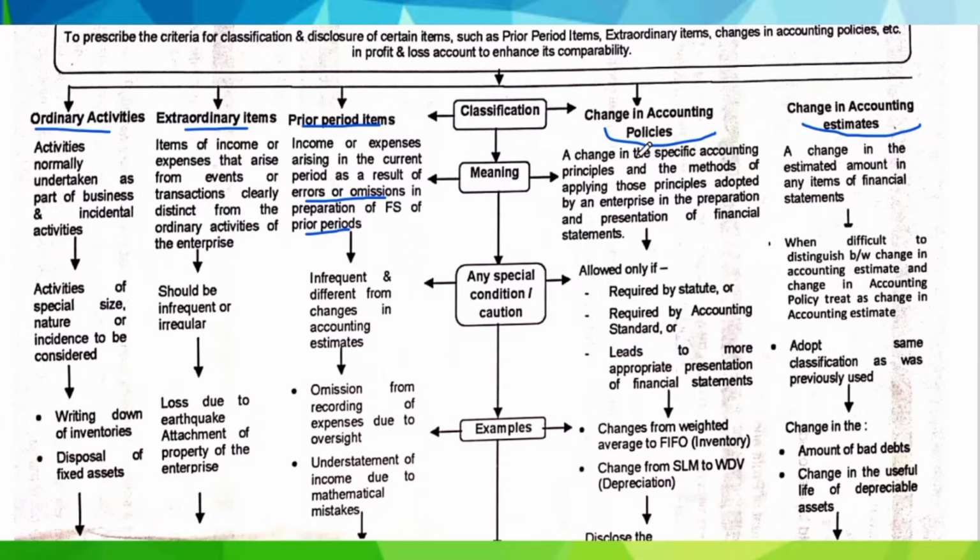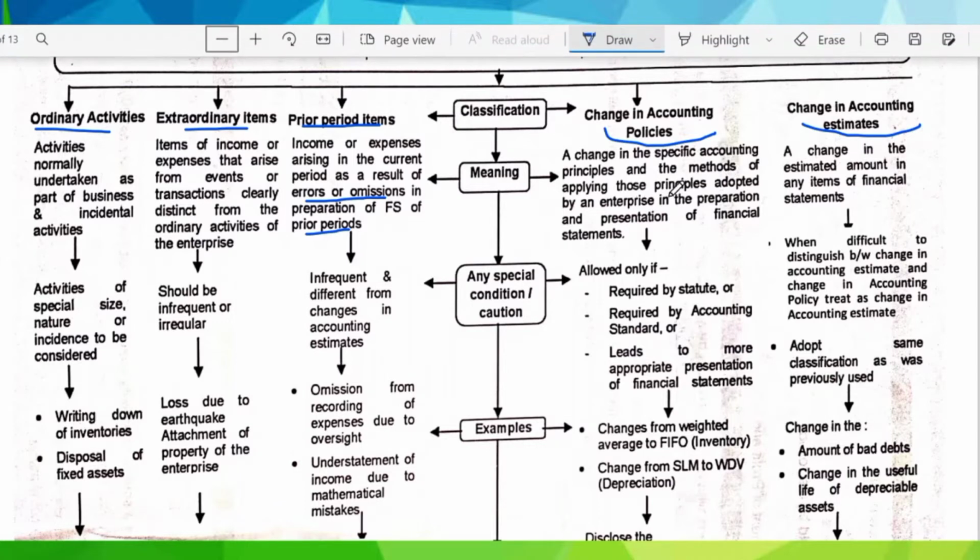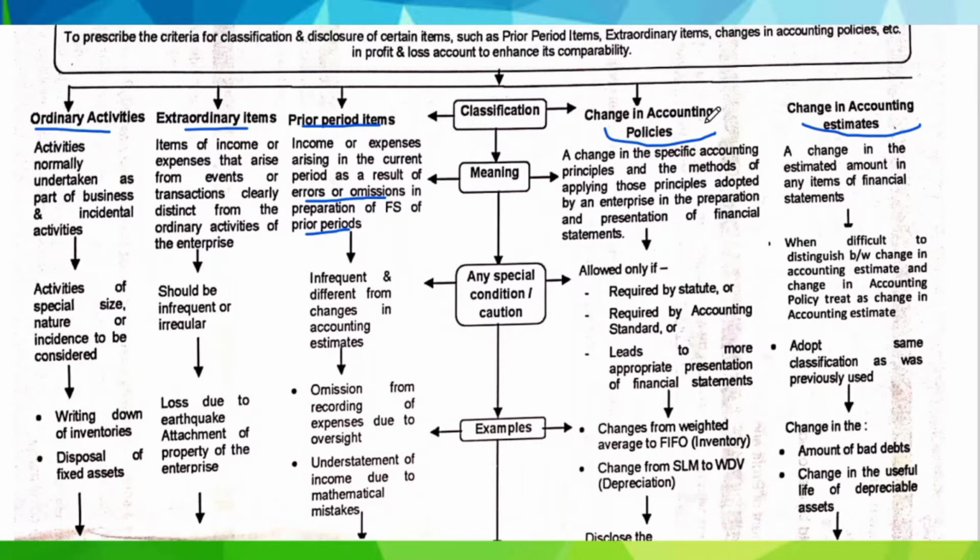accounting policy. So it can be defined as a change in specific accounting principle or the method of applying those principles adopted by an enterprise in the preparation and the presentation of financial statements. So any change in the specific accounting principle or the methods of applying those principles can be termed as change in accounting policy. Here we have to remember that the change in accounting policy should be made only if it is required by the statute, or it is required to comply with an accounting standard, or the change in accounting policy leads to more appropriate presentation of financial statements. Only under these three circumstances is a change of accounting policy allowed.